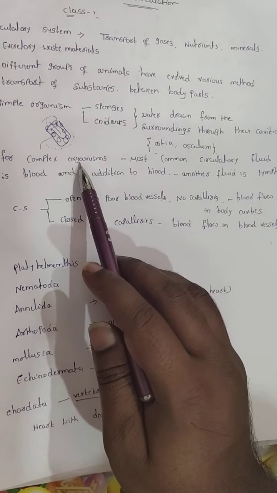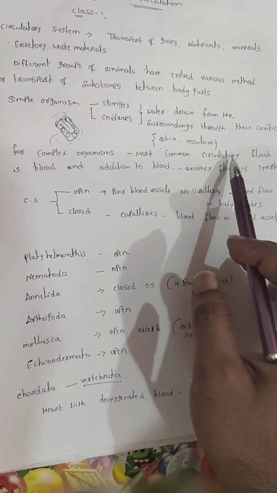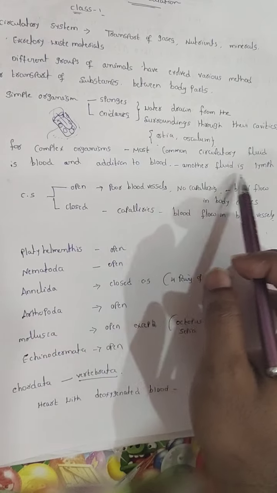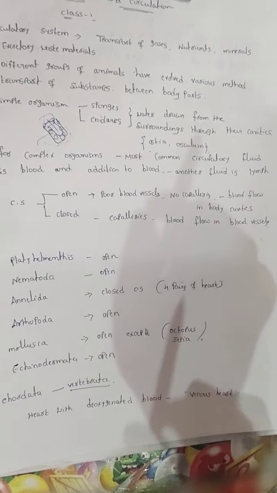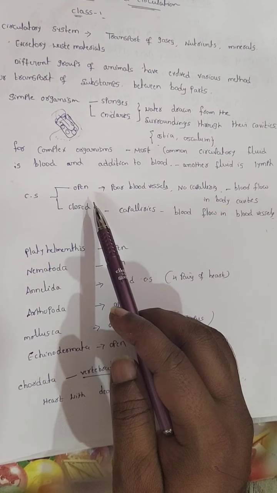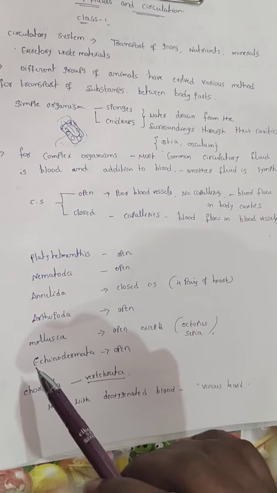That's why, for sponges and cnidarians, water is drawn from the surroundings through their cavities. For complex organisms, the most common circulatory fluid is blood. Not only blood, but in addition to the blood there is another fluid called lymph. Basically, the circulatory system is of two types: one is the open circulatory system, another is the closed circulatory system.